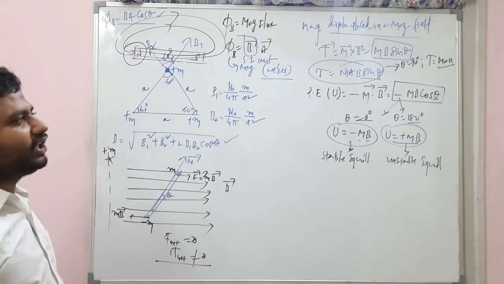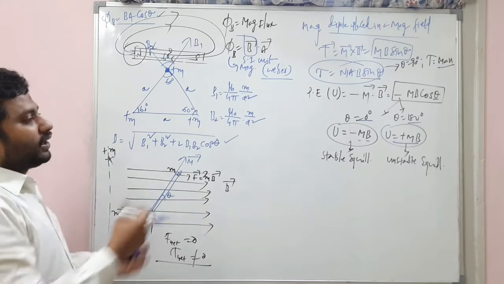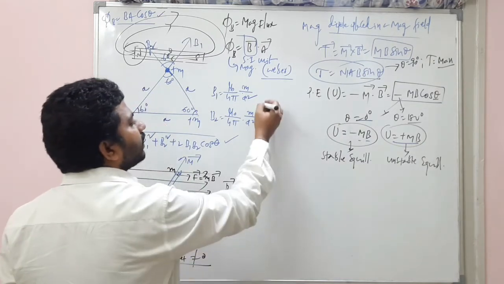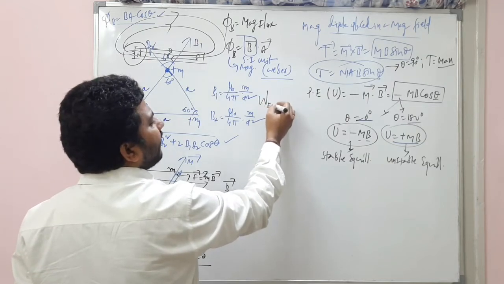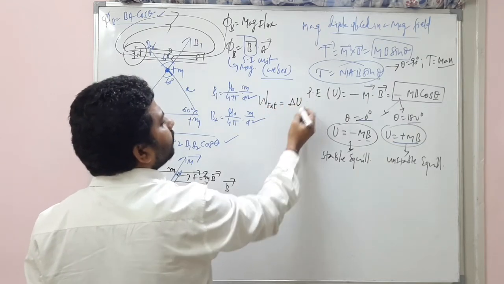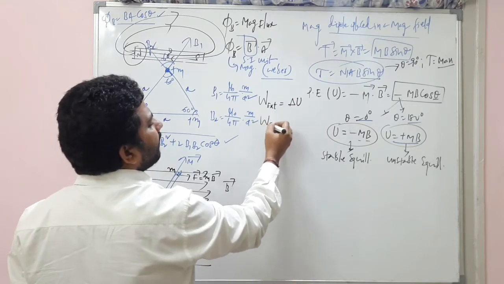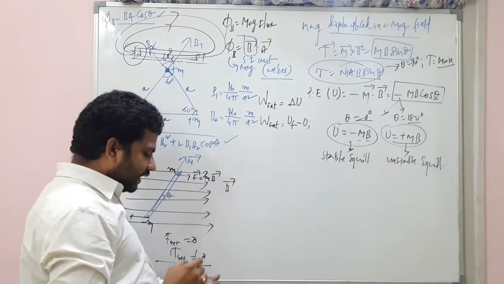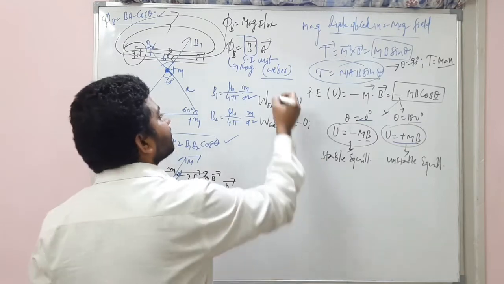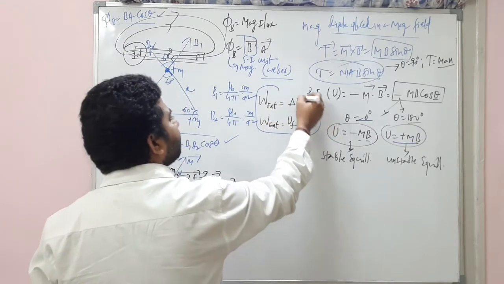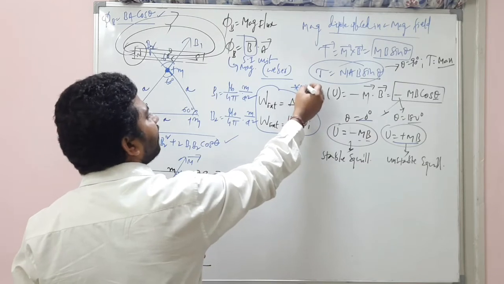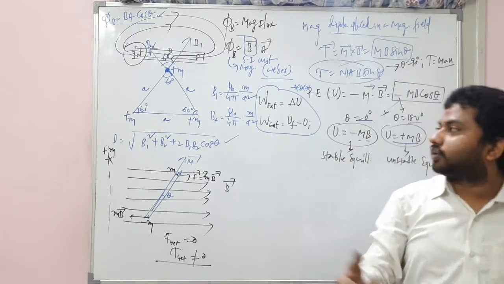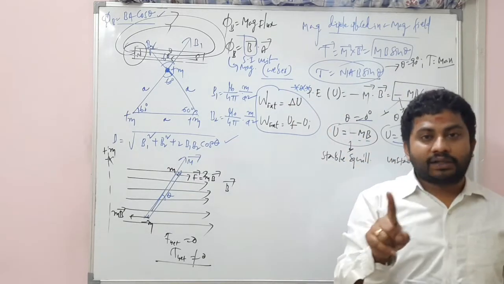So this is about torque and potential energy. Now I'm giving you one important formula here.